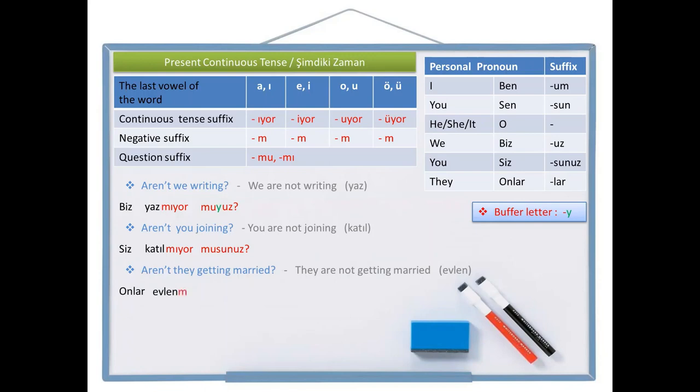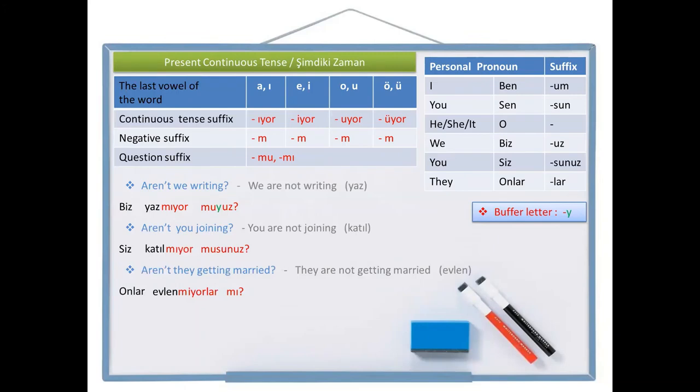Negative suffix, continuous tense suffix, but be careful, only for they, we write the personal pronoun suffix now, and after that, we end with the question suffix. And the question suffix alternates itself to mu because of four-way vowel harmony. So the sentence is onlar evlenmiyorlar mı? Aren't they getting married? Onlar evlenmiyorlar mı?